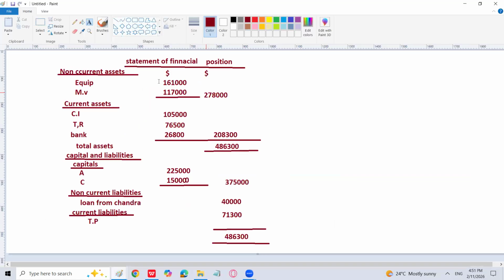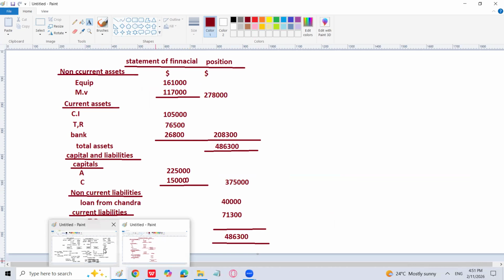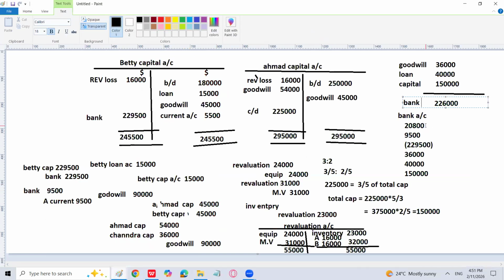And then we have to prepare the balance sheet with new values of equipment and motor vehicle, closing inventory, new value, trade receivable is the same. Capital we have already calculated, 225 and 1,50,000, total is 3,75. Loan from Chandra has been given to the partnership business, 40,000, and trade payables are the same. Bank figure we have to calculate. The starting bank balance given in the question is there. That is 20,800. Then 9,500 cash has been brought in to the business by Ahmed. 229,500 we are paying to Betty, and 2,26,000 of the cash has been brought by the Chandra into the partnership business. Goodwill 36, loan 40, and 1,50,000 of his capital.